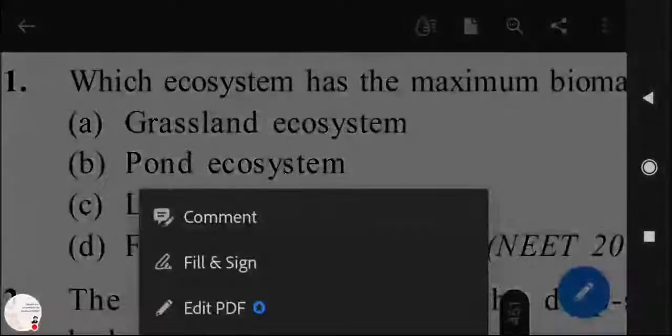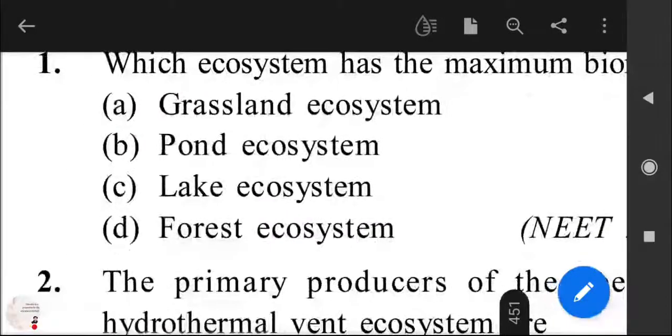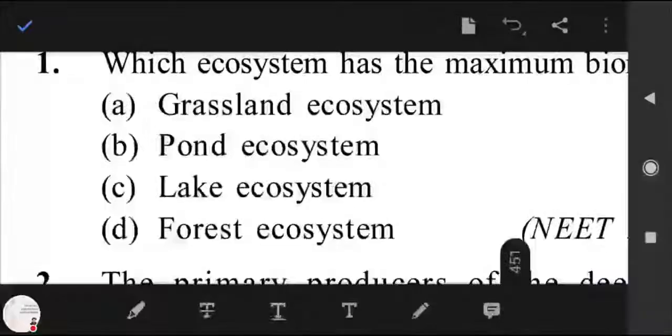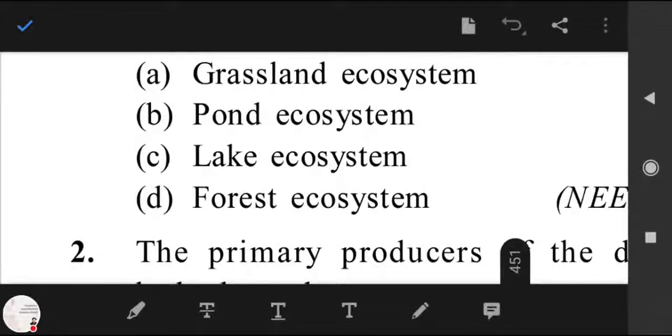It's very simple. Forest ecosystem. Okay, D is the right answer here.